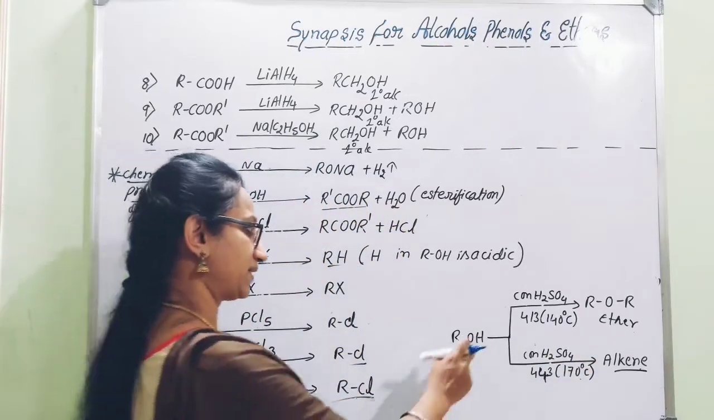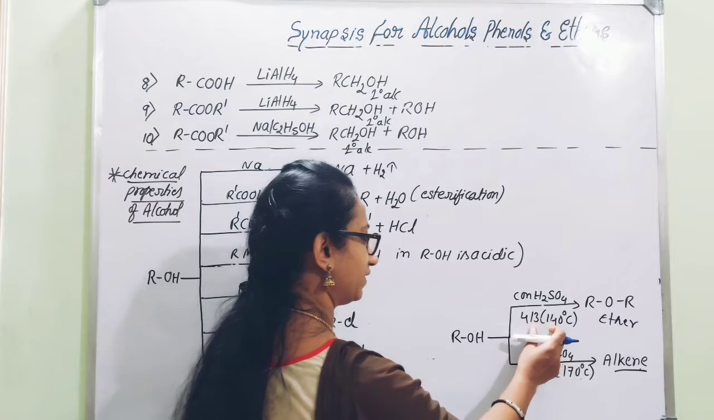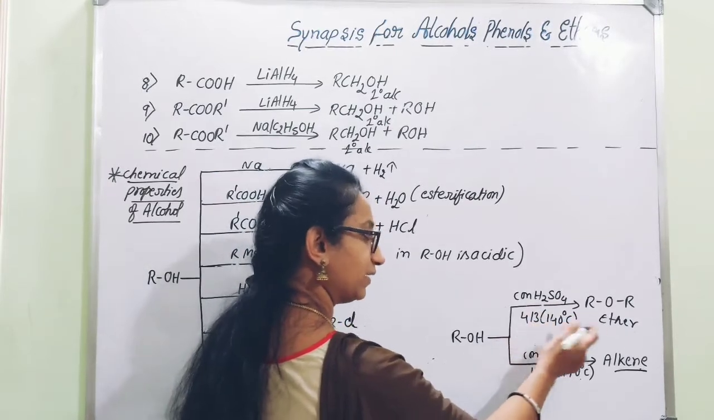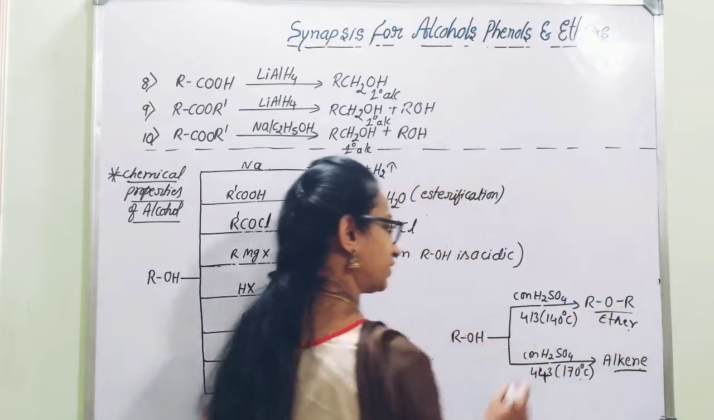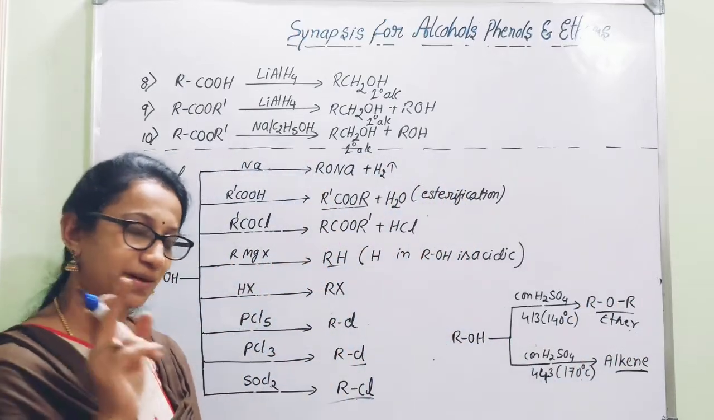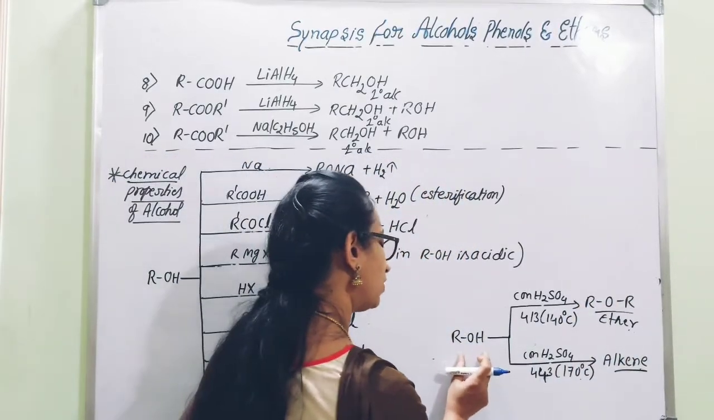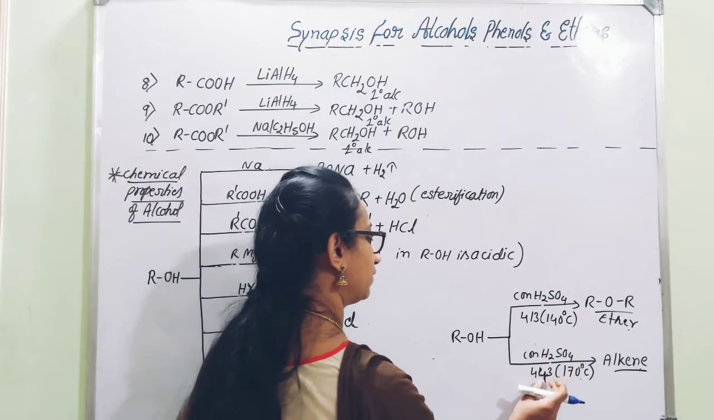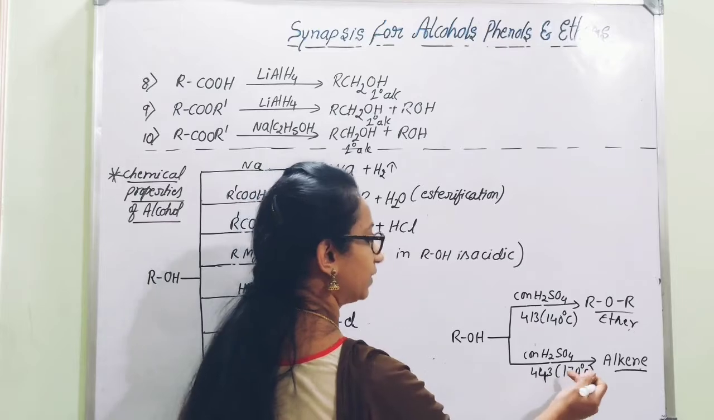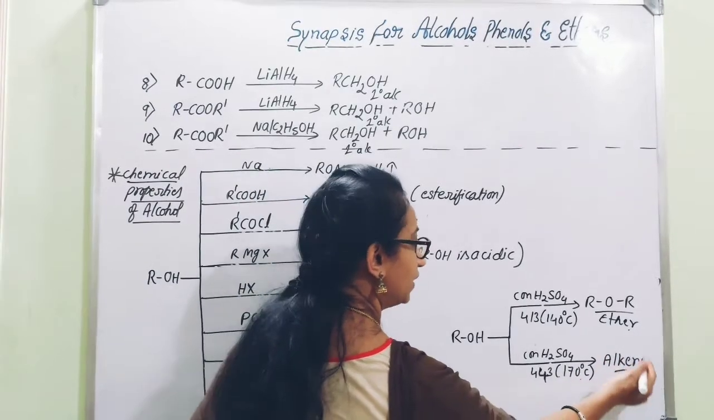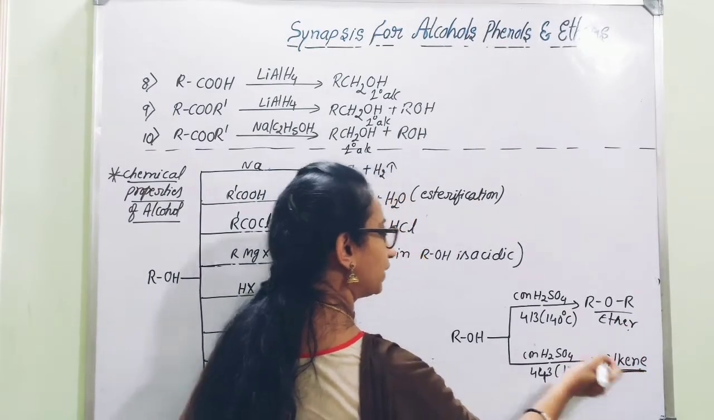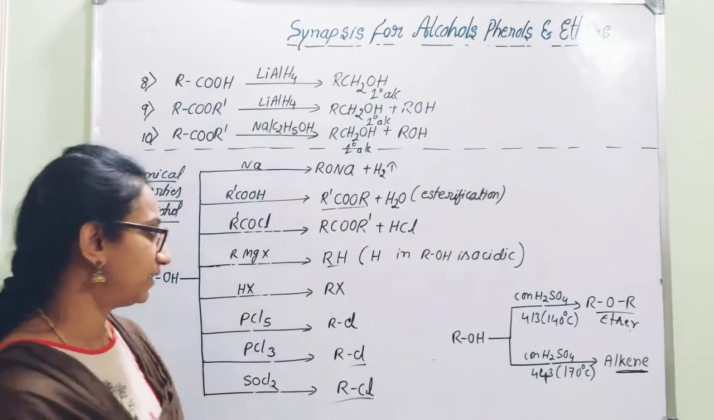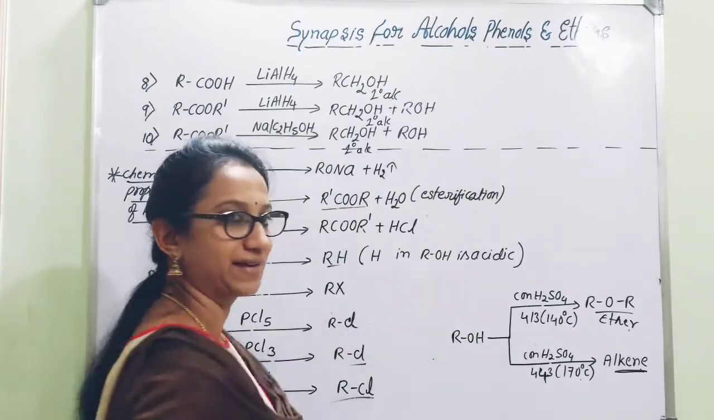In case excess alcohol is treated with concentrated H2SO4 at 413 Kelvin, it results in the formation of ether. But you should remember, when the same alcohol is treated with concentrated H2SO4 at 443 Kelvin or 170 degrees Celsius, you will not get ether, but you will get alkene as the product. Okay, that is regarding this set of reactions.